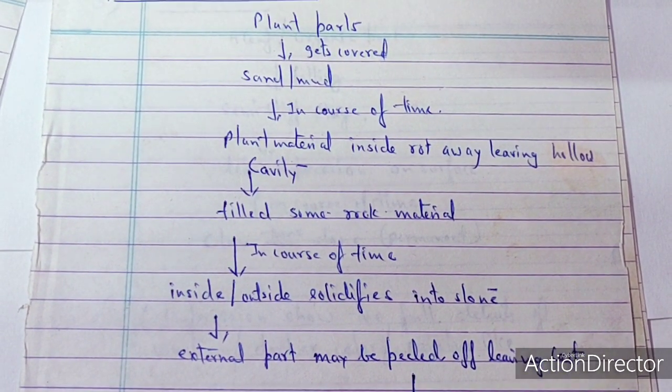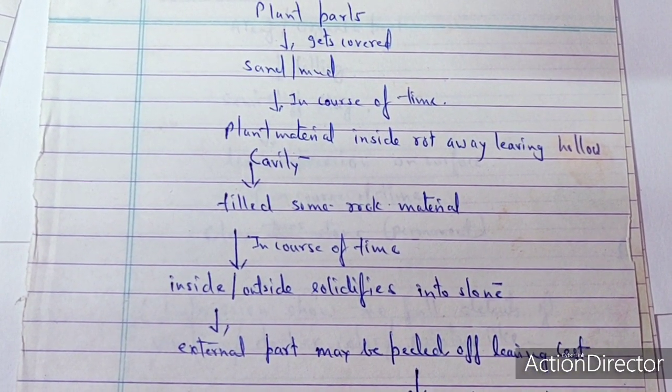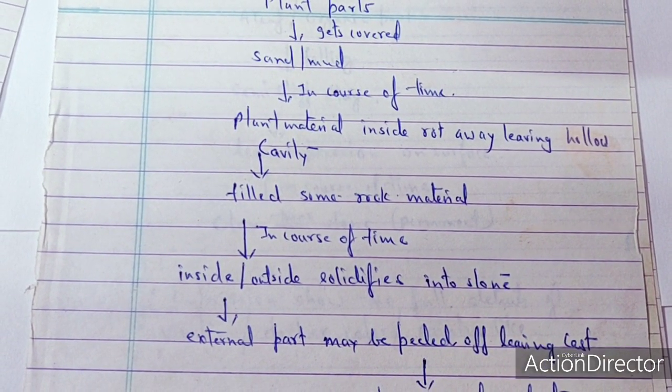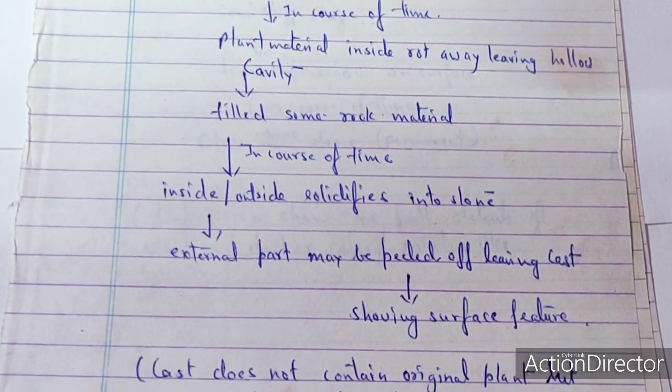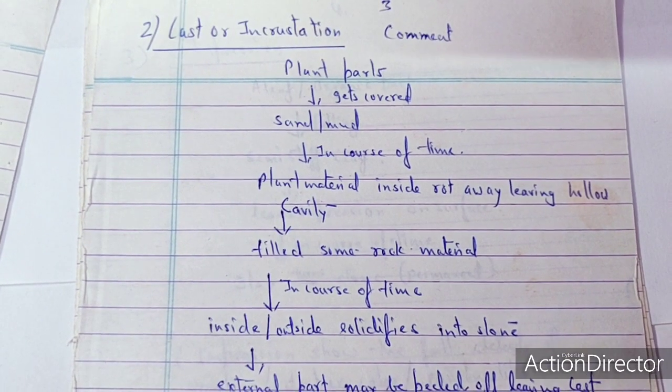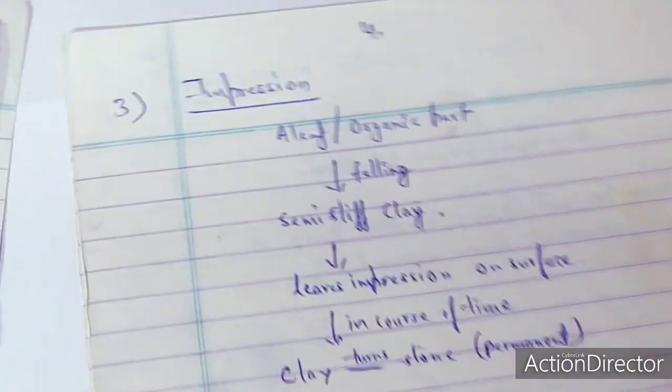So this we find in cast as well as incrustation. The plant part, which is in a buried condition, gets covered by a specific type of soil, the sand as well as the mud. And this is showing the external features. This is showing the surface features. So this is the second type of fossilization, which is called a cast or incrustation.